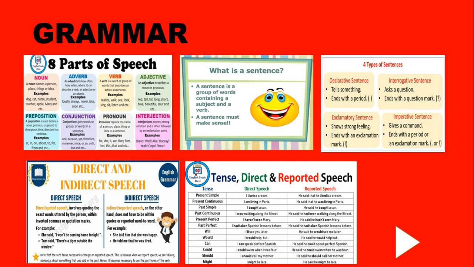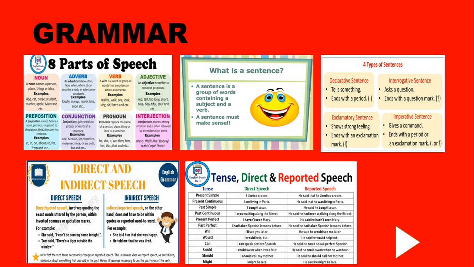You should be able to complete the sentence with the 8 parts of speech. And in the second session we have learnt about what is a sentence. I have given you thorough explanation on what is a sentence, and I have told you that a sentence is a group of words containing a subject and a verb, and a sentence must make proper sense. I gave you an example also at that time, and I told you there are 4 types of sentences, that is declarative sentence, interrogative sentence, exclamatory sentence and imperative sentence.